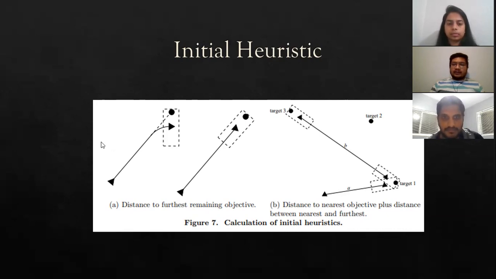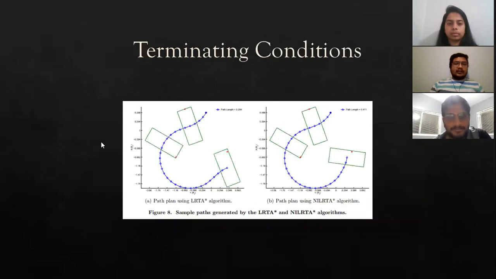The method used here is the LRTA* algorithm, and it provides better path length estimates than the previous method. Next we are going to discuss terminating conditions. The NILRTA* algorithm terminates when there is no improvement in path length.